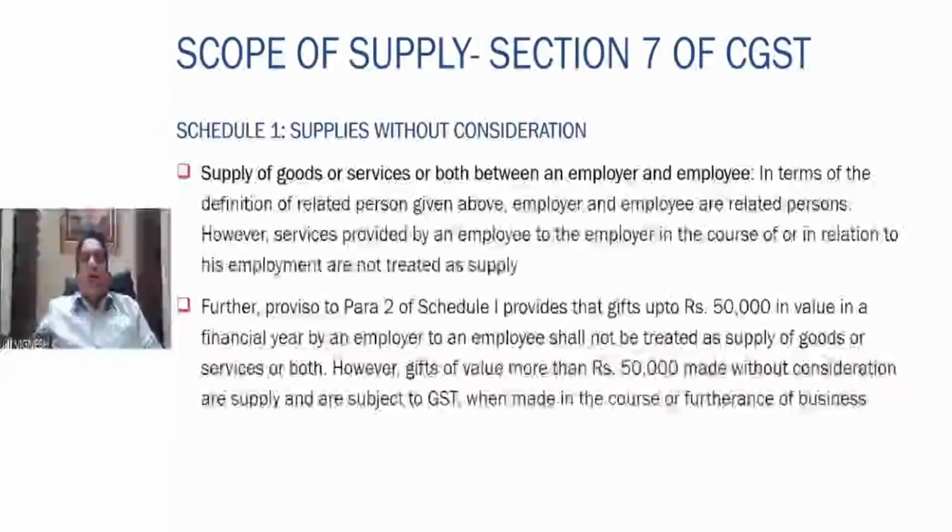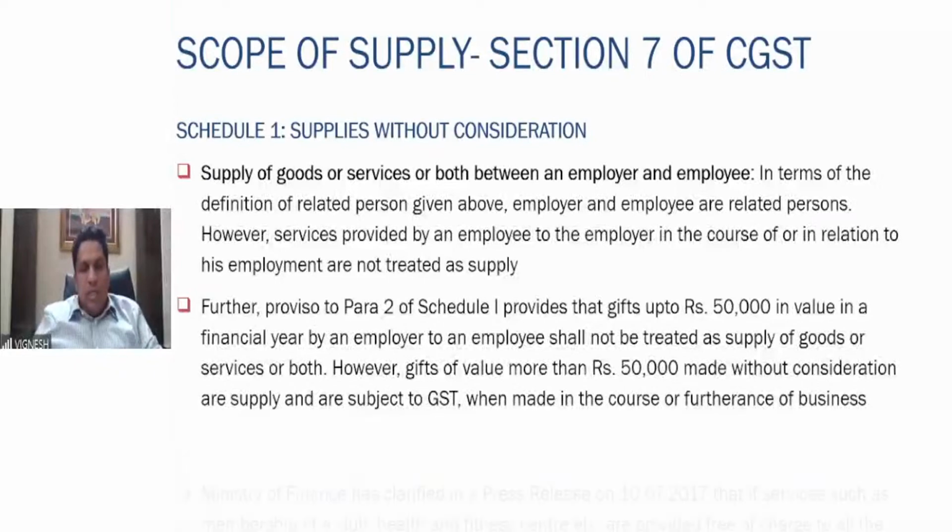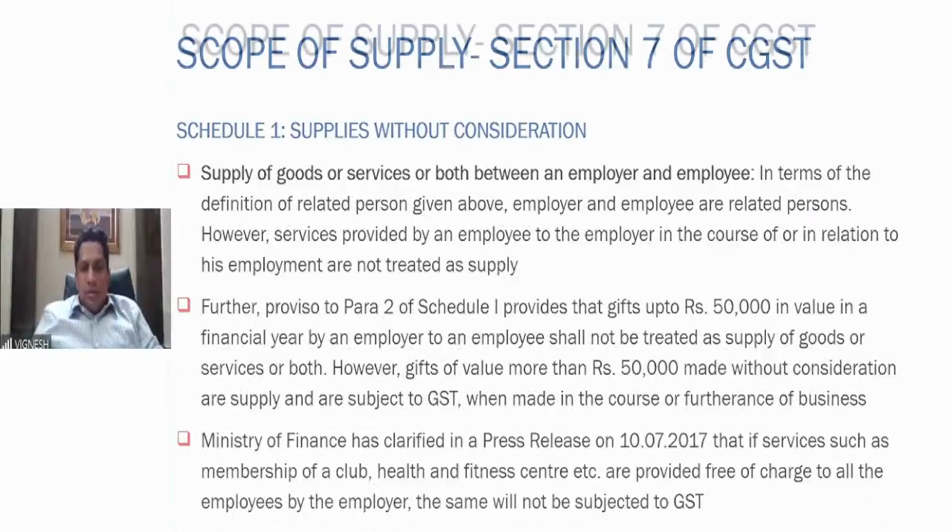Right? As I told you, supply of goods or services between employer and employee, since they both are related persons, any gift which is given more than 50,000 is chargeable to tax. But however, if the employee provides any services to the employer in the course of his employment, then they are not treated as supply. Similarly, gifts more than 50,000 given to the employee is very much chargeable to tax.